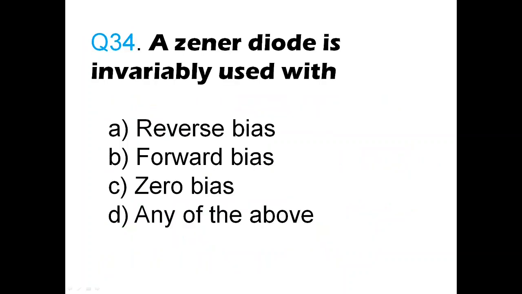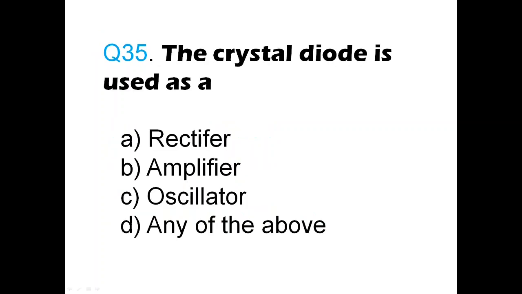Question number 34. A Zener diode is invariably used with. Okay, now we know about Zener diode. It is almost every time in every application it is used in reverse bias condition only, because it is having a sharp breakdown there, and it can be used as a voltage regulator also. At a particular specific voltage it is going to give you a rise in current, and therefore it is always used in reverse bias. So here the answer has to be A, reverse bias. So a Zener diode is invariably used with a reverse bias. Then we'll go to the next question, question number 35.